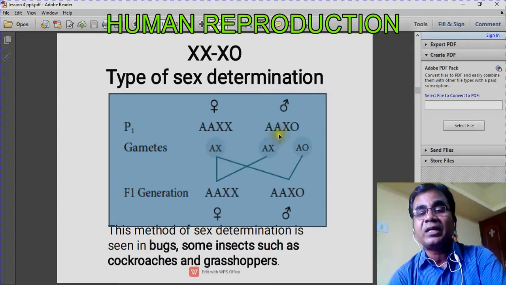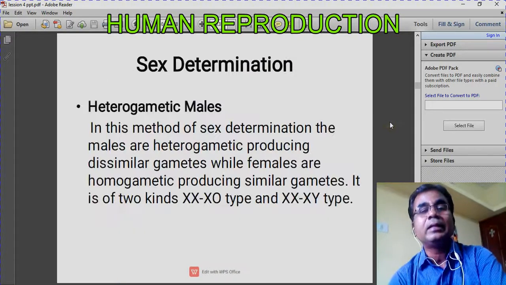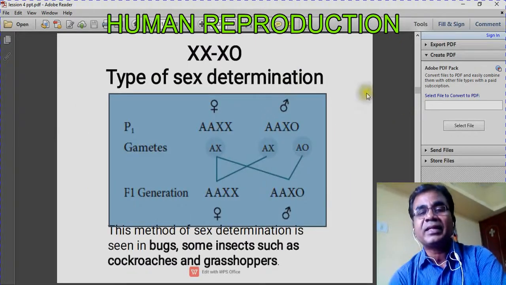Why are we saying heterogametic? This male individual can produce two types of gametes, one is AX and the other one is AO. So that is why it is heterogametic. In this first type of sex determination, heterogametic males, the males produce two different types of gametes, and females are homogametic. As a result, the F1 generation will be like this.